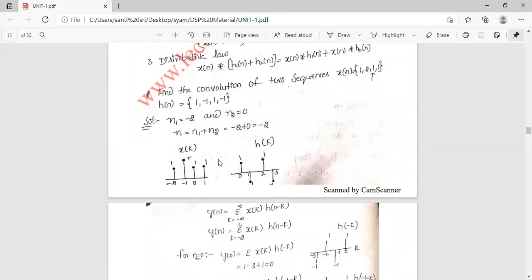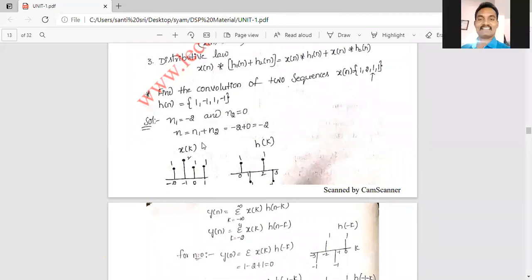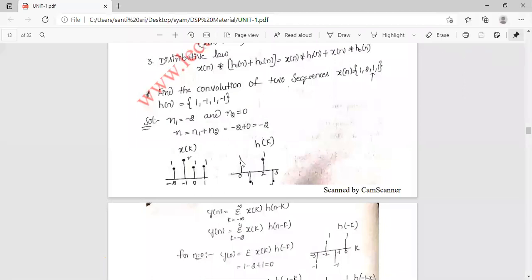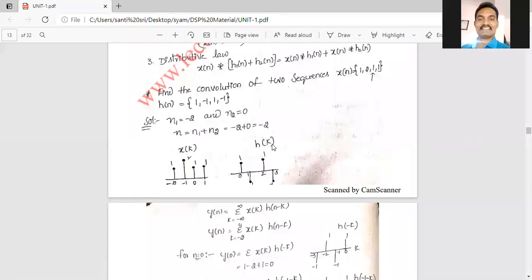See, this is the diagrammatical representation of x of k, replacing n by k. This is also the diagrammatical representation of h of k, that is, n is replaced by k. So then y of n. What is the formula for finding the convolution? y of n is equal to sigma k equal to minus infinity to infinity x of k into h of n minus k. So k starts from minus 2 to minus 2, minus 1, 1, 2.